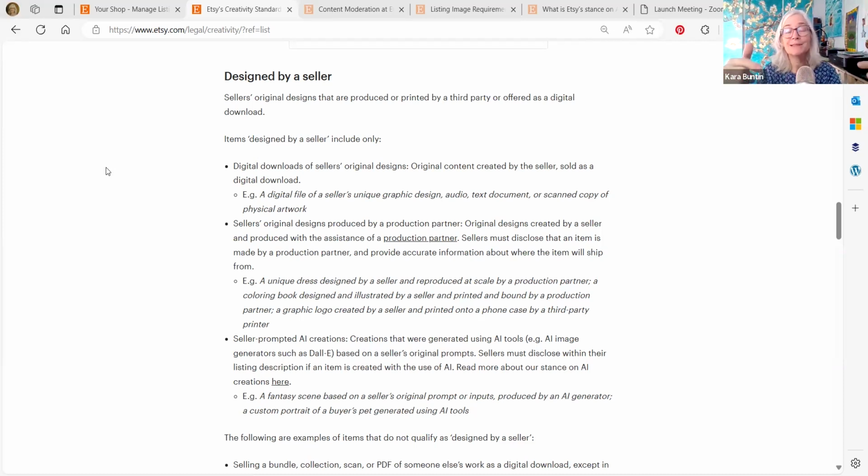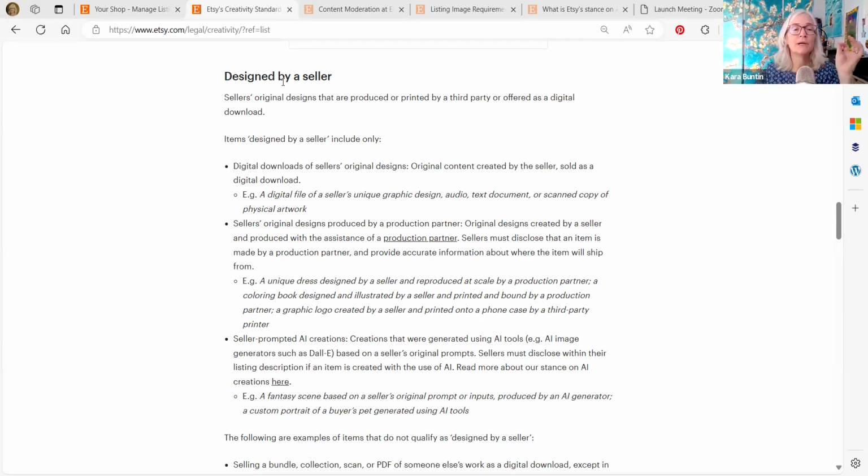But the fact is that a lot of things that we think are made by are now categorized by Etsy as designed by, based on how they're produced. And they are going to be using this in filtering for customers down the road. So we'll have to see how that shakes out. But let's just go through this.